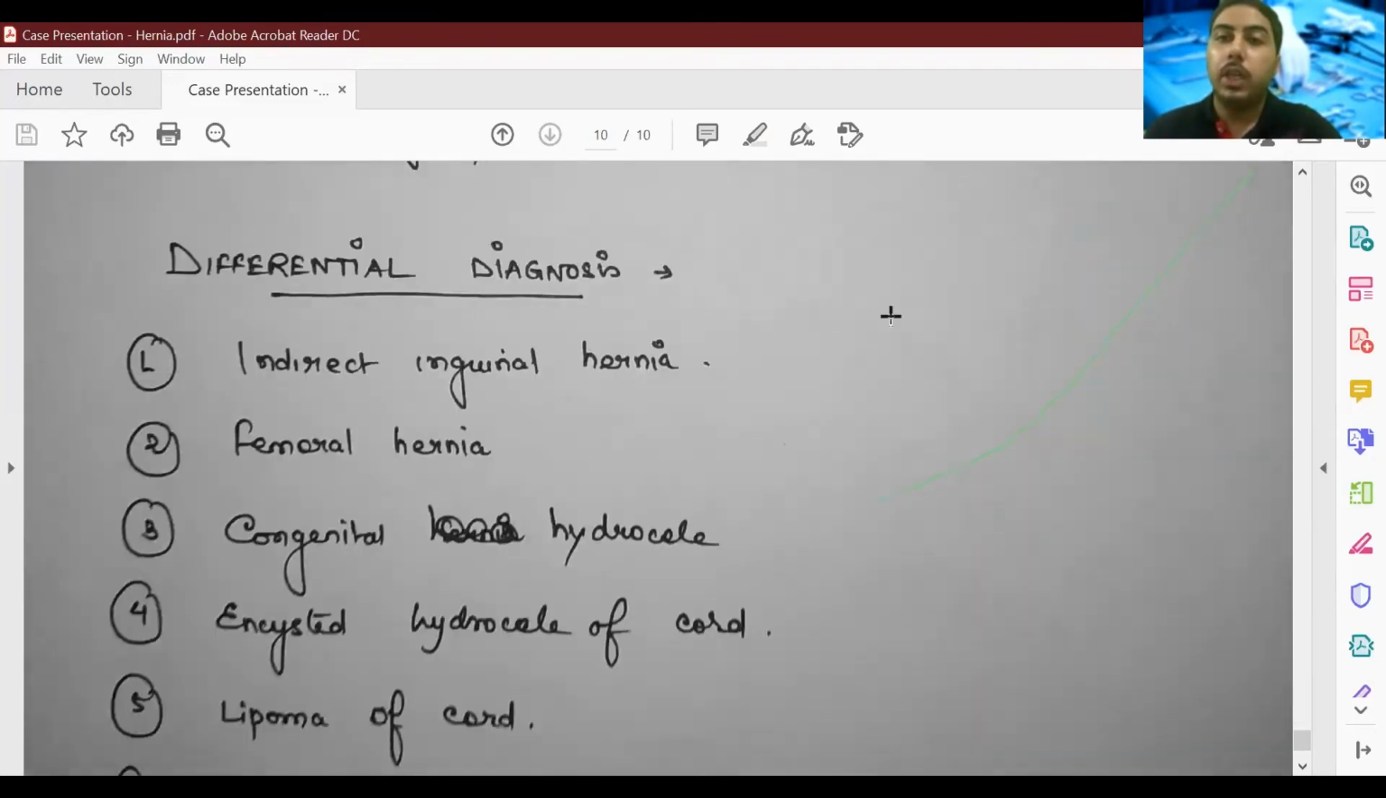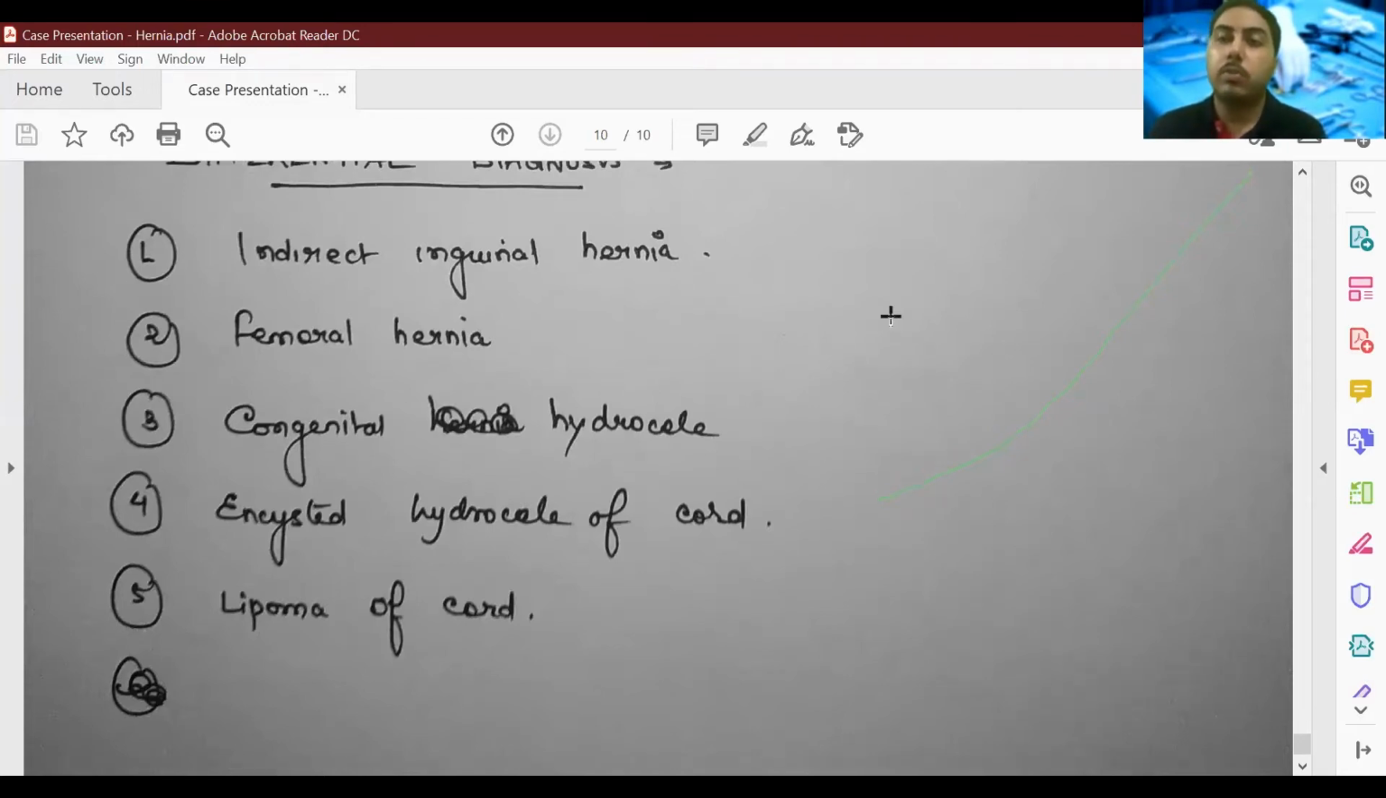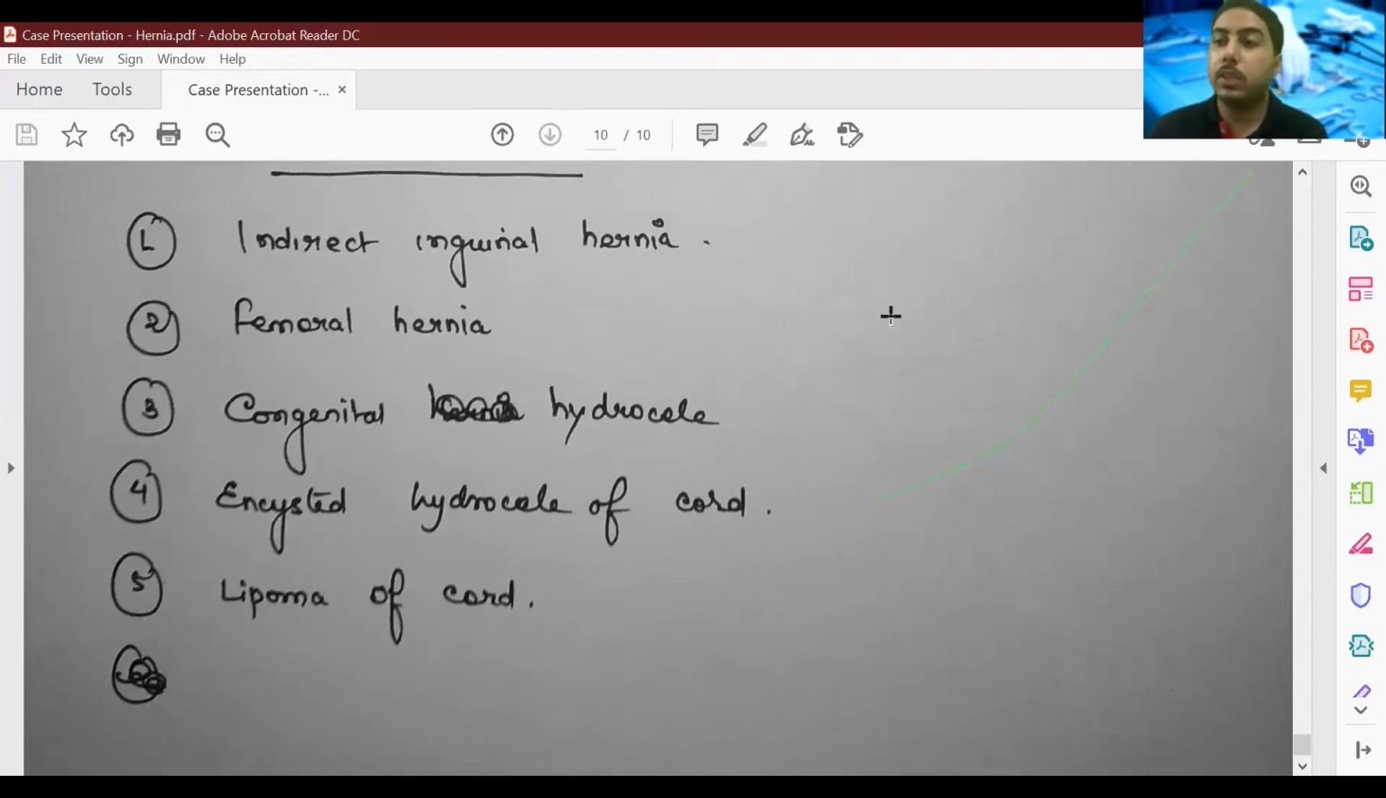The differential diagnosis can be, yes, the first and most important differential diagnosis is that it is not a direct inguinal hernia, it's an indirect inguinal hernia. Next is a femoral hernia, a congenital hydrocele, encysted hydrocele of cord, lipoma of cord. So these are the typical differential diagnoses that we have for inguinal swellings.